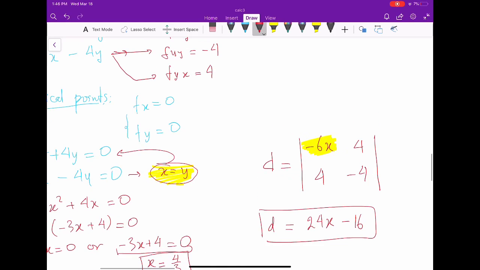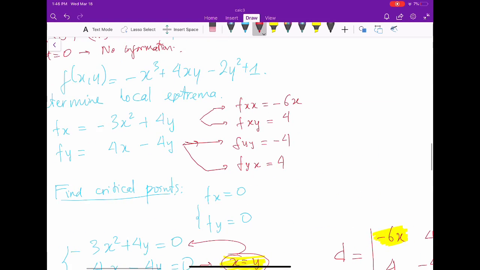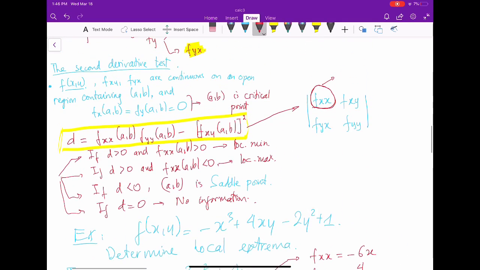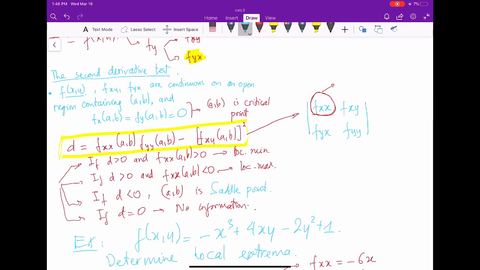I prefer to write it in the form of a determinant, because sometimes you don't remember the formula, but it's easier for me to remember the determinant. Make sense? So it depends on you. You do whatever you want.